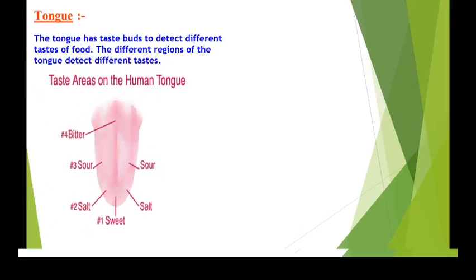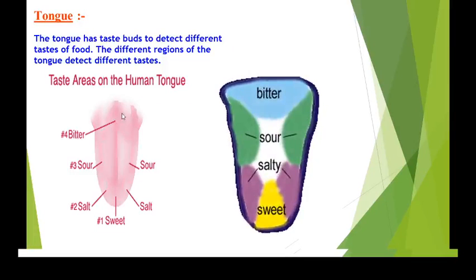Okay, so see here, this region will taste the food item as sweet. This region will taste it as salty. These two regions will taste as sour, and the last here will taste as bitter. See, with the help of colors we can differentiate them. Here sweet, this is salty, this is sour, and this is bitter.